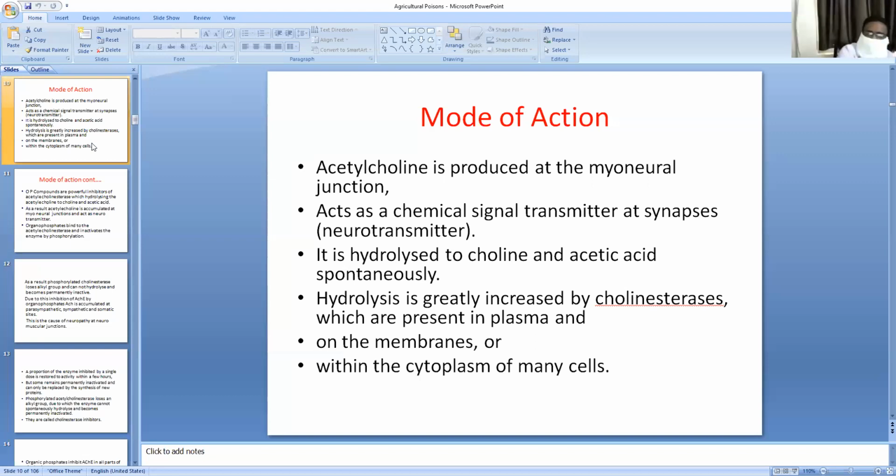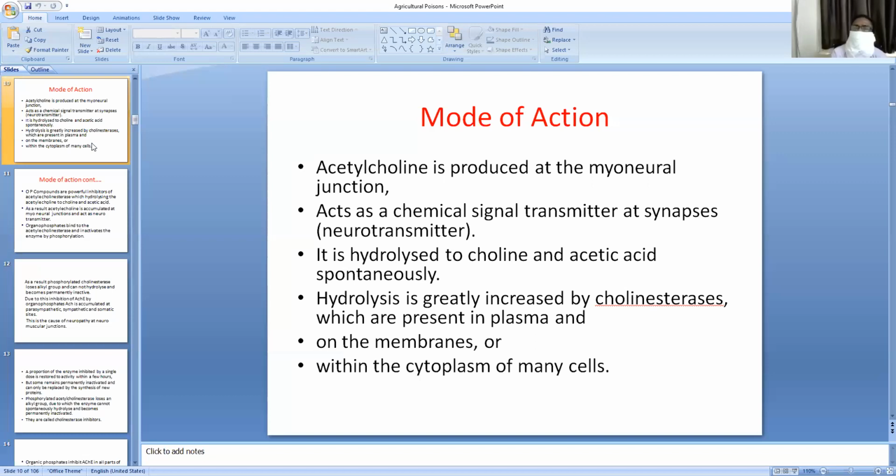True cholinesterase is seen in red cells, nervous tissue and skeletal muscle, and pseudocholinesterase is found in plasma, liver, heart, pancreas, and brain. So organophosphorus compounds, whether ingested by a person in suicide or homicide, or through accidental inhalation while spraying in the farms, are potent inhibitors of the acetylcholinesterase enzyme.